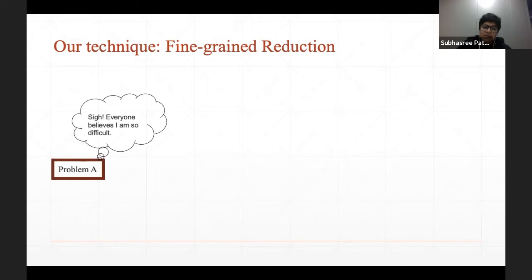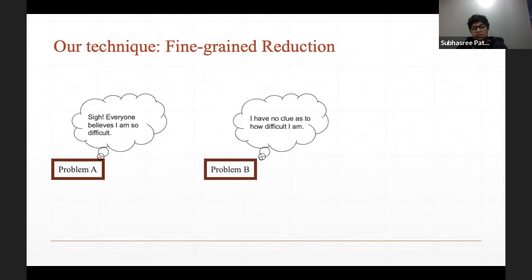Imagine you have this problem A that people have tried to solve, and they've tried to come up with better and better algorithms, but they are not able to improve on the algorithm of this problem. And then we have another problem B, which is also an interesting problem, but is not as well studied as problem A, suppose. Can I then comment on the hardness of problem B based on the hardness that I know of problem A?